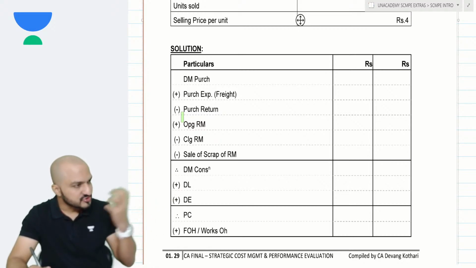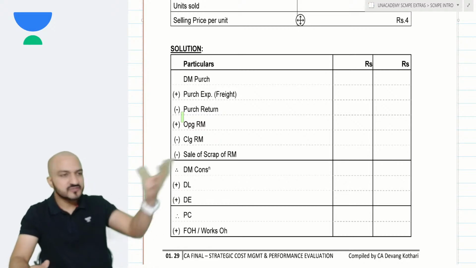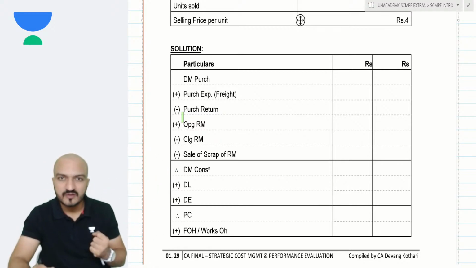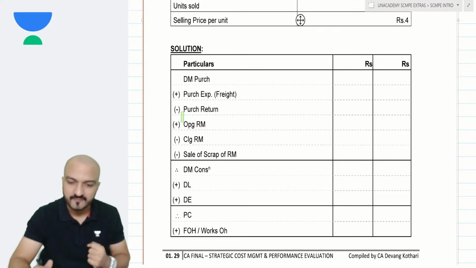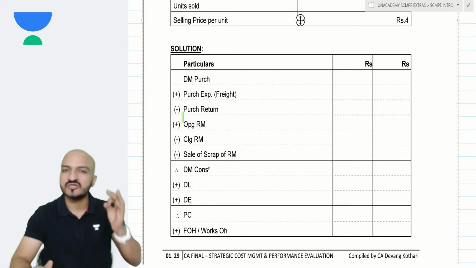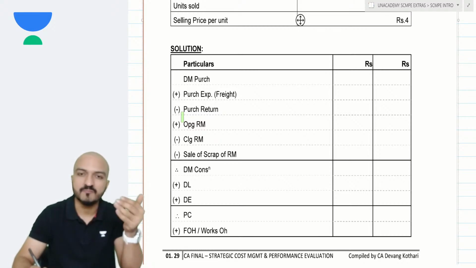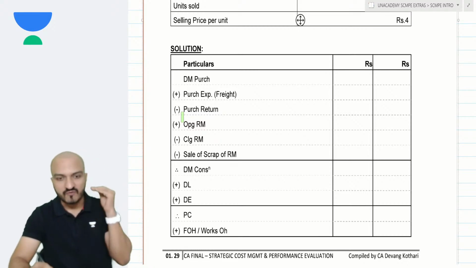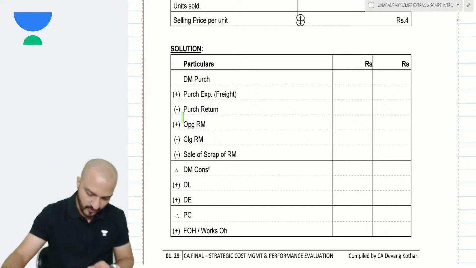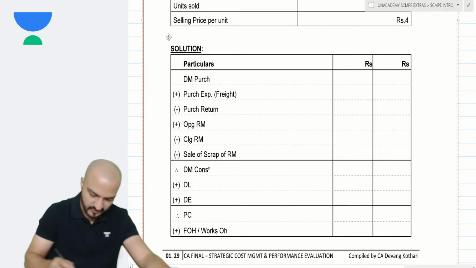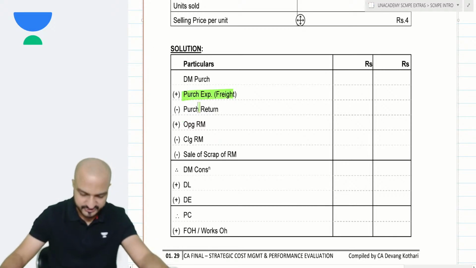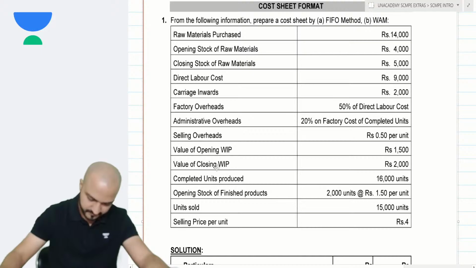Do you have purchases going outwards? No, purchases are inwards. Carriage outwards, you incur them on the units which you sell. Do you incur carriage outwards inside the factory? No, you incur carriage outwards after completion of the goods at the time of selling. Yes, carriage outwards will fall under selling overheads. Carriage inwards will fall under purchase expenses here.